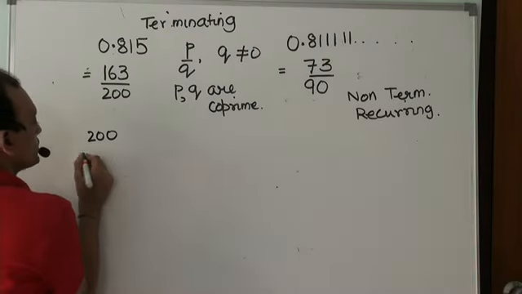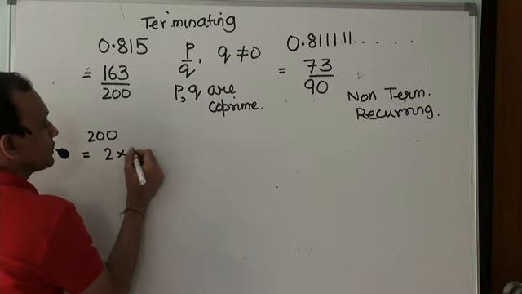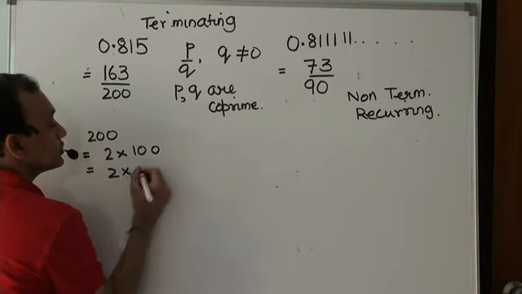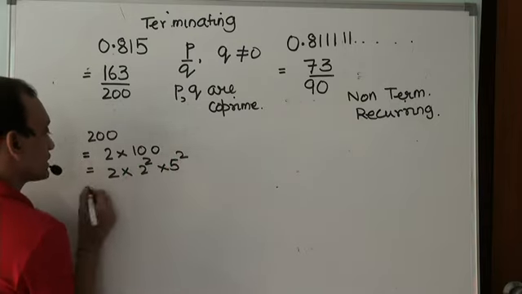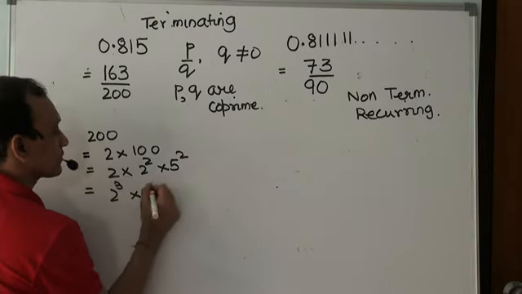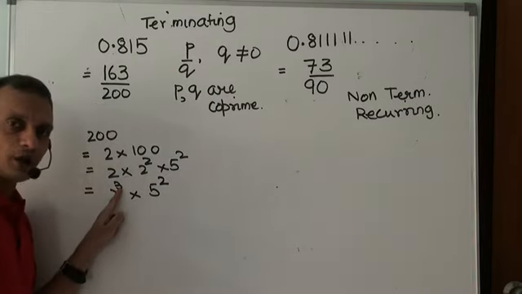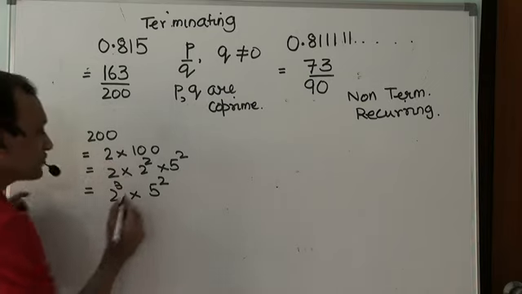This could be written as 2 into 100, which is 2 into 10 squared, which is 2 squared into 5 squared, which is 2 cubed into 5 squared. Yes or no? The denominator is of the form 2 to the power m into 5 to the power n.